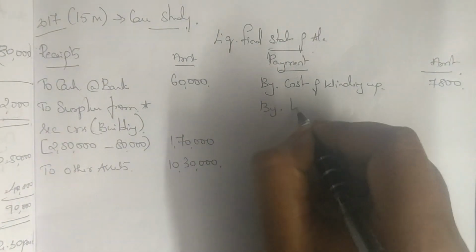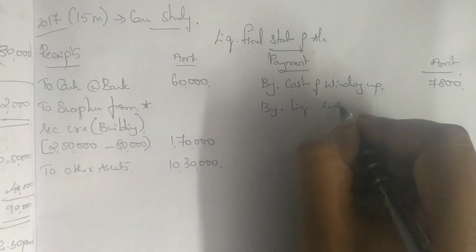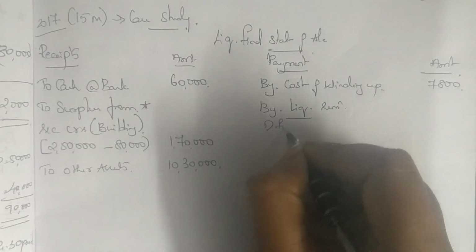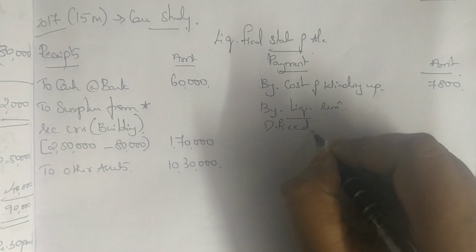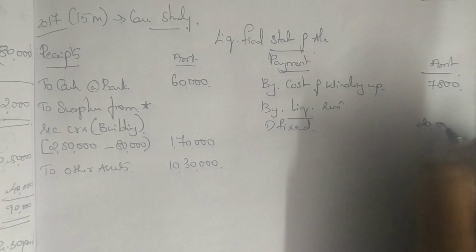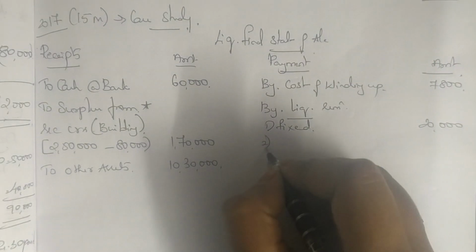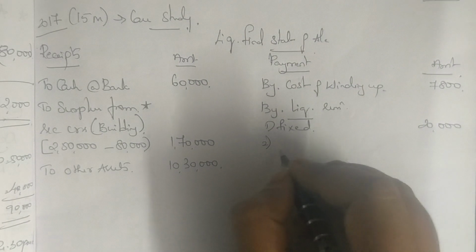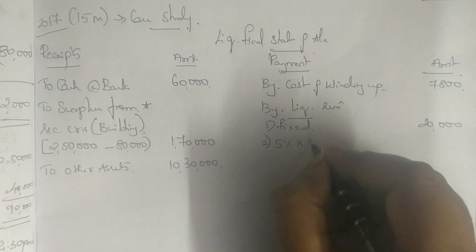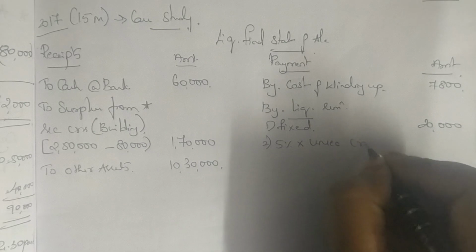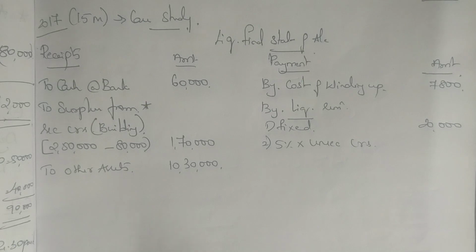Then I write liquidators remuneration. So you have two remuneration. One is fixed. Fixed remuneration is 20,000. The other remuneration is 5% on unsecured creditors. Okay, so you know how you have to do if it is on unsecured creditors.